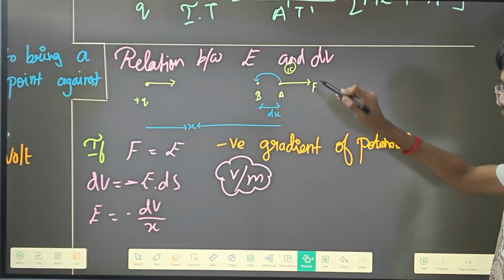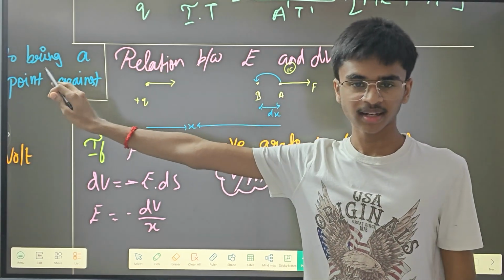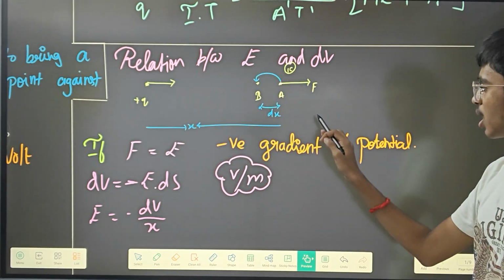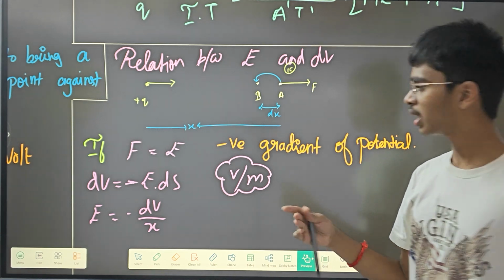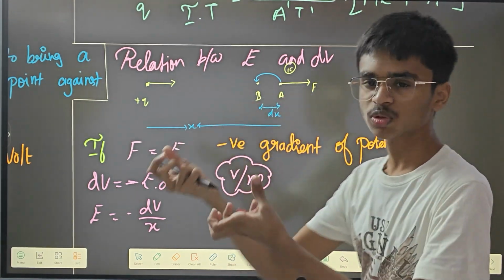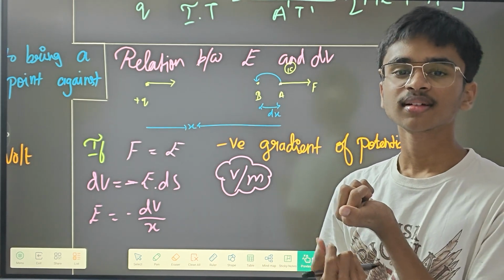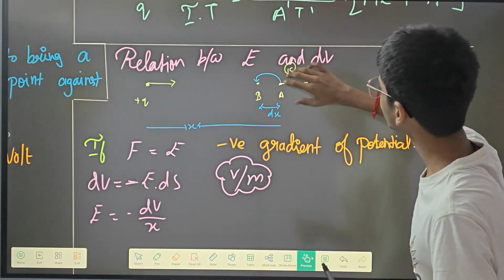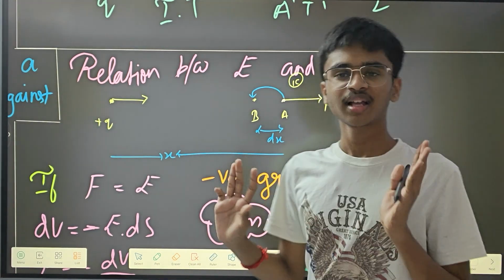The relation between electric field and the potential is very simple. See, the exact same diagram that I have drawn there, in potential difference, is here. So there is plus q charge here also. You have to move that charge, so the same parameters are there. Here there will be some sort of repulsion force, and here you have to consider that force is equal to charge. Why are we considering that force is equal to charge? How can you even consider like that? Is it even correct? You can ask that.